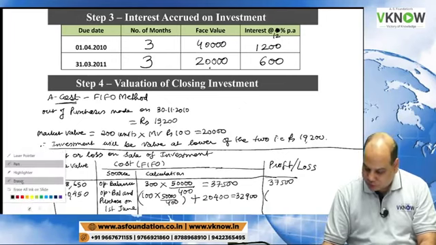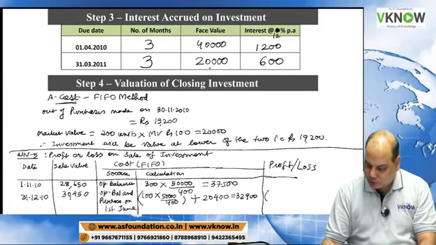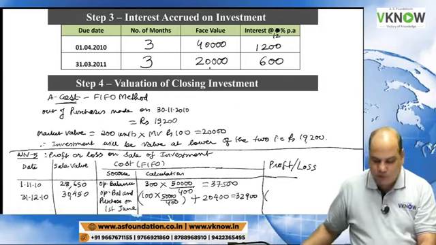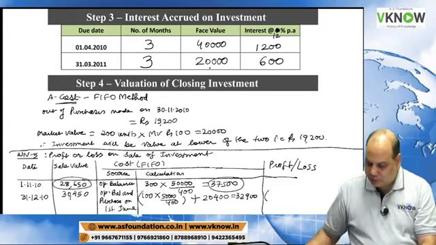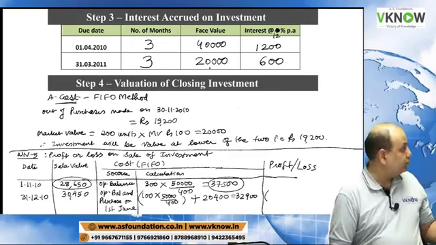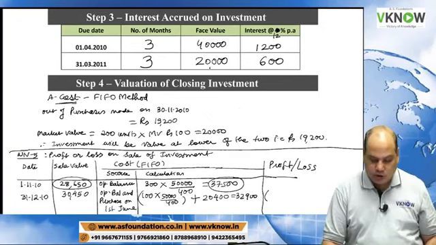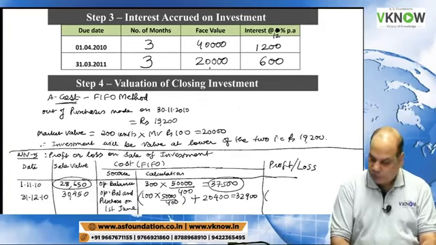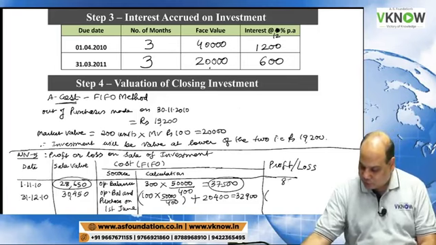So in the first case also we have a loss: 28,650 minus 37,500, a loss of 8,850.